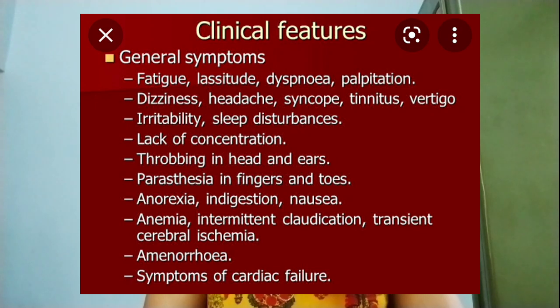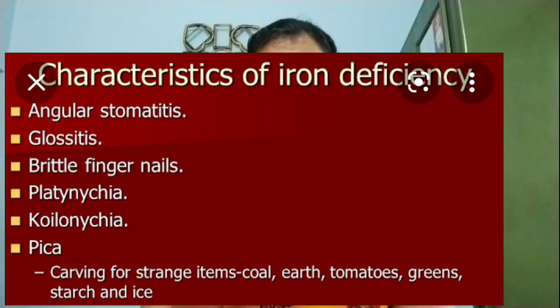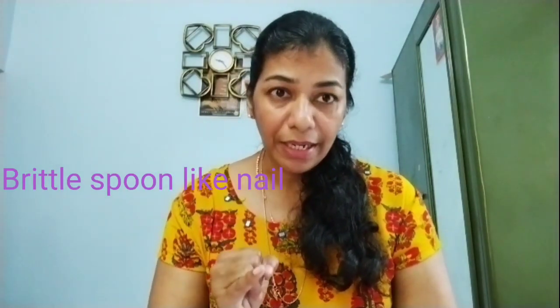Then we can go into detail on iron deficiency anemia. What are the signs and symptoms of iron deficiency anemia? First of all, we can say pallor, weakness, fatigue, and irritability. These are almost all common manifestations of anemia. Pallor and weakness. Then the cardiac workload is increased, which may lead to tachycardia and so on. Then the main points are brittle spoon-like nails and cheilosis. Many questions are related to these points: brittle spoon-like nails and cheilosis.